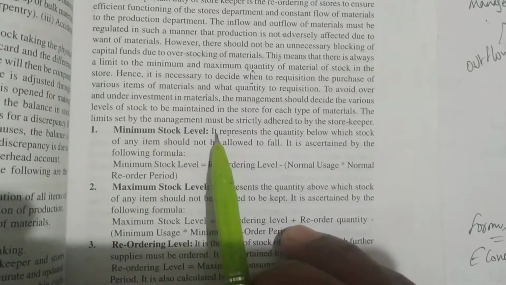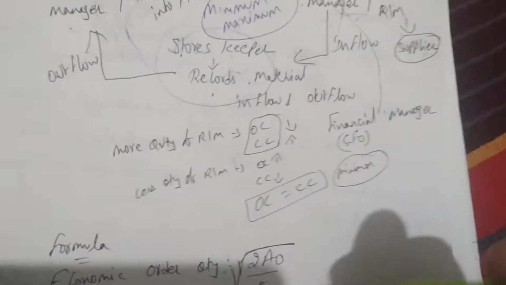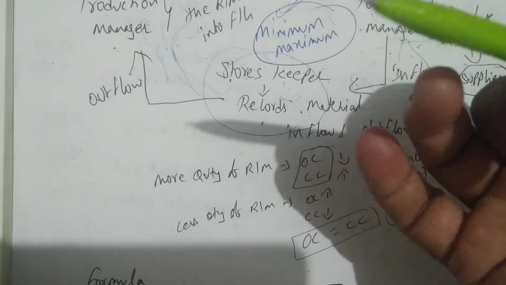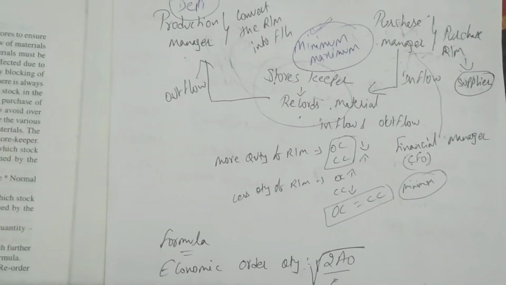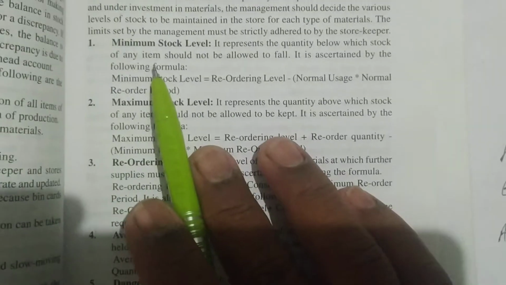The limit set by the management must be strictly adhered to by the storekeeper. So management will decide that a minimum level of stock should be there, and a maximum level of stock should be there in the stores. The management is fixing it, and that has to be followed by the storekeeper. Okay, next. First is minimum stock level.